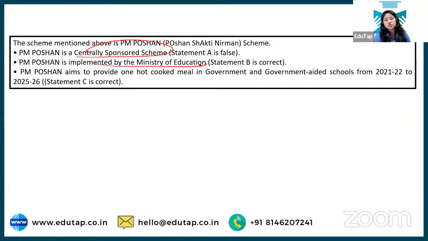Now we're talking about Poshan. You may get confused, maybe thinking it is related to Women and Child Development. No, that is Poshan Abhiyan, which is something different. Here it is PM Poshan we are talking about, and currently it is for the 2021-22 financial year till 2025-26.